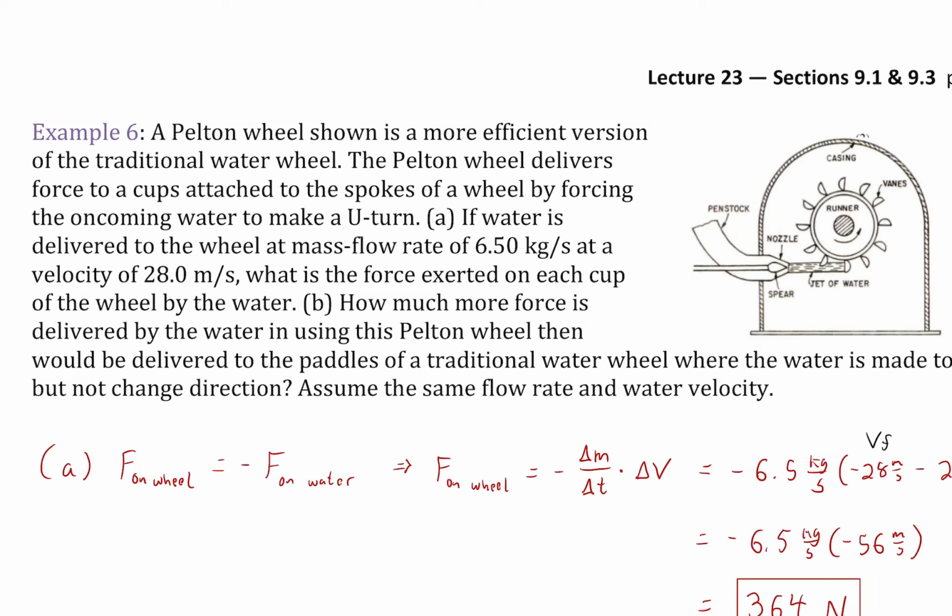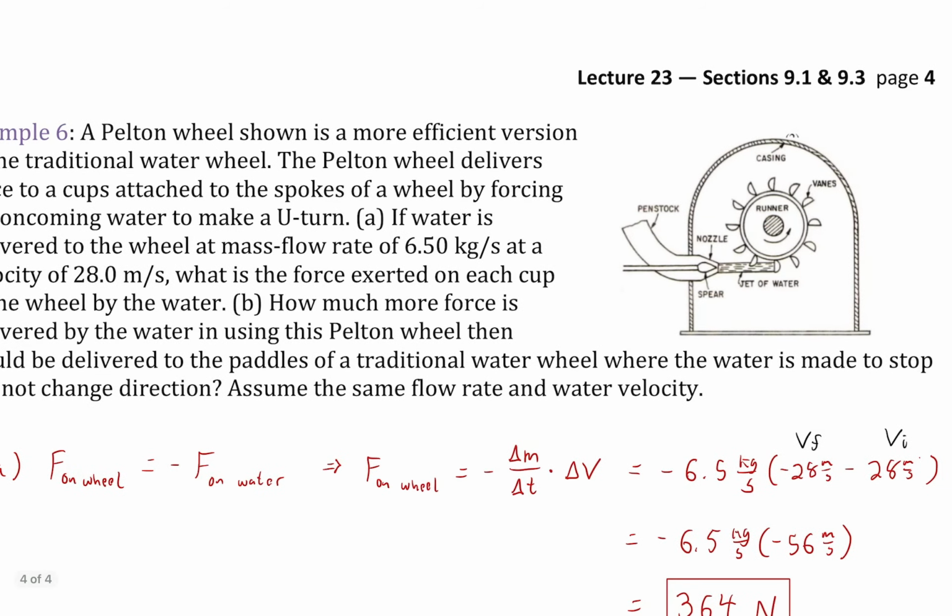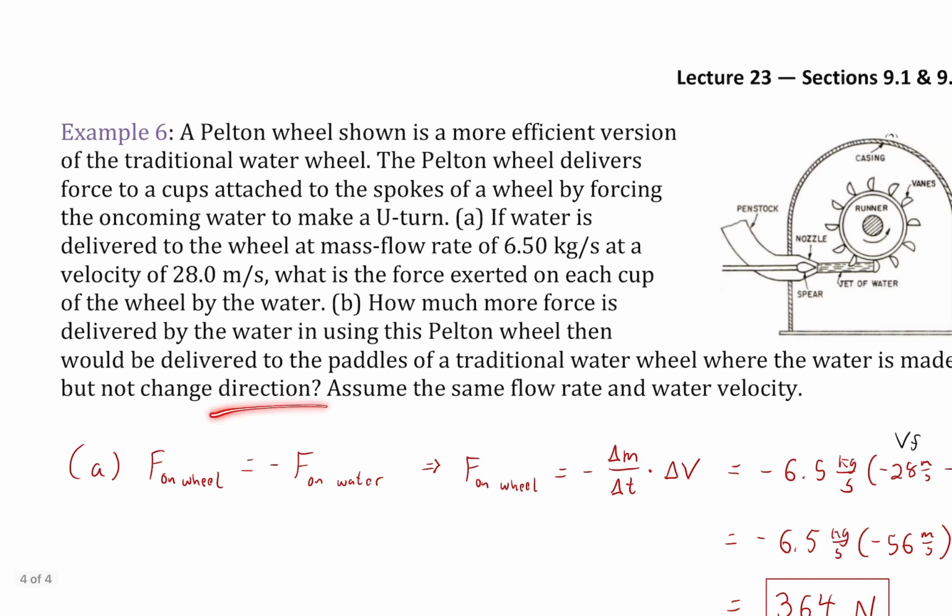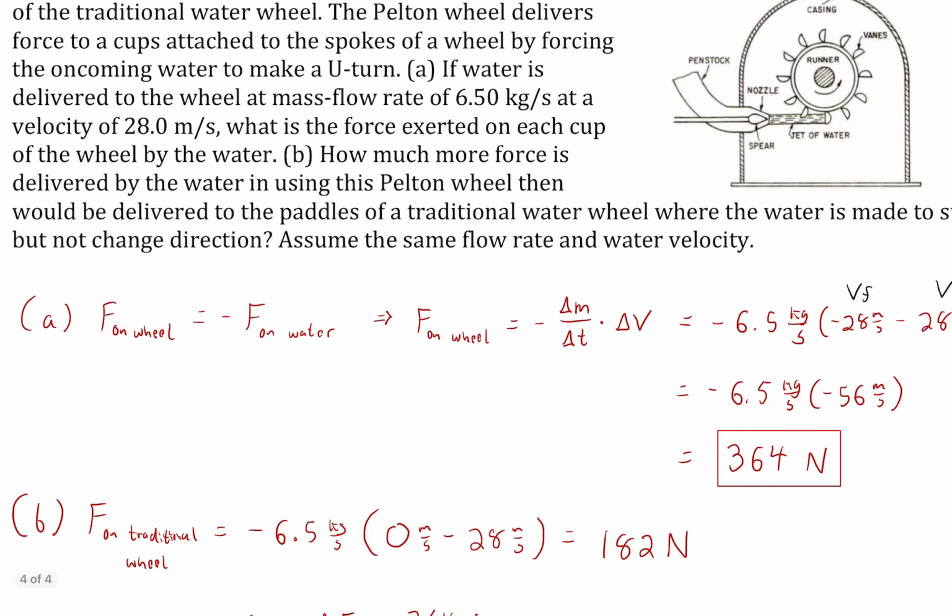If the water is delivered to the wheel at a mass flow rate of 65 kilograms per second, so there's a mass flow rate like we saw in that last equation in our key equations, at a velocity of 28 meters per second, what is the force exerted on each cup of the wheel by the water? How much more force is delivered by the water using this Pelton wheel than would be delivered by the paddles of a traditional water wheel that just makes the water come to a complete stop, but doesn't change its direction? So the approach here is that the force on the wheel is equal to the negative of the force on the water. That's just Newton's third law.